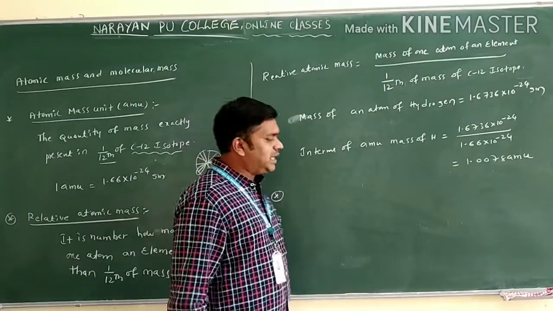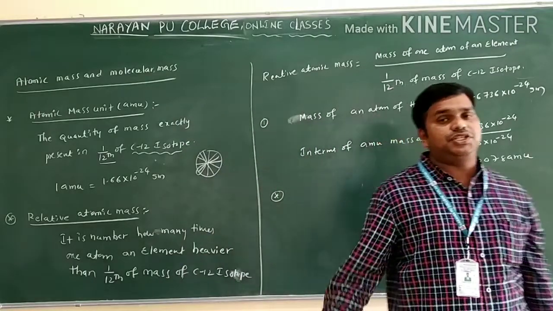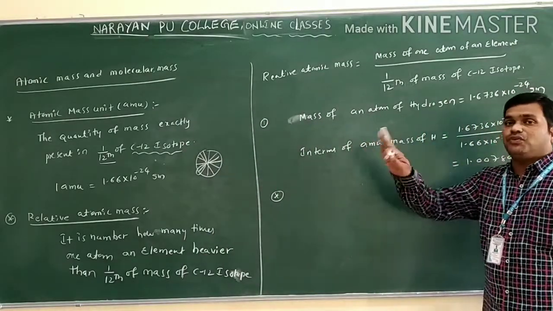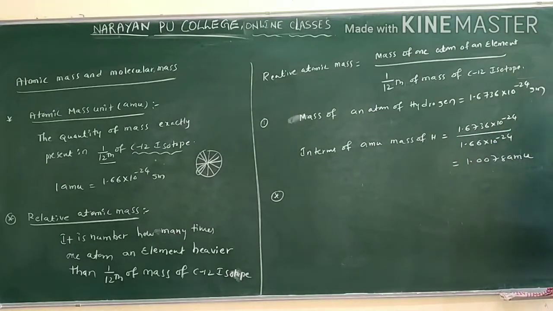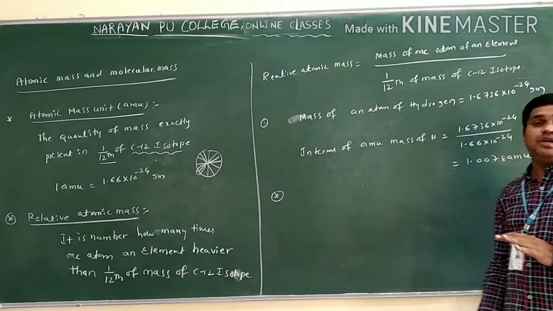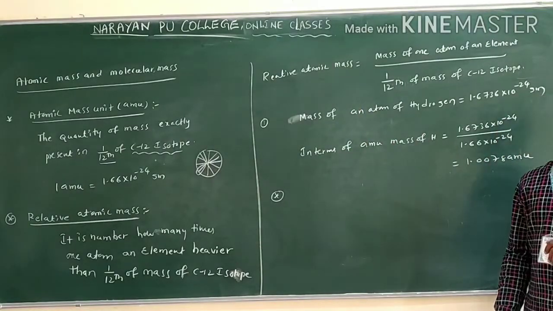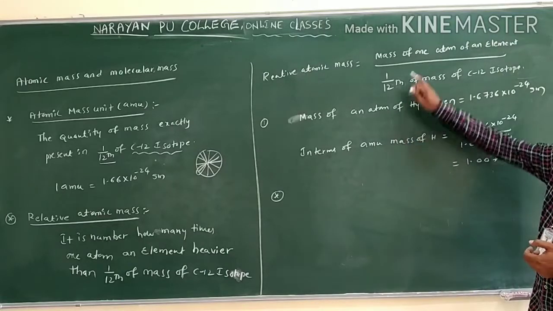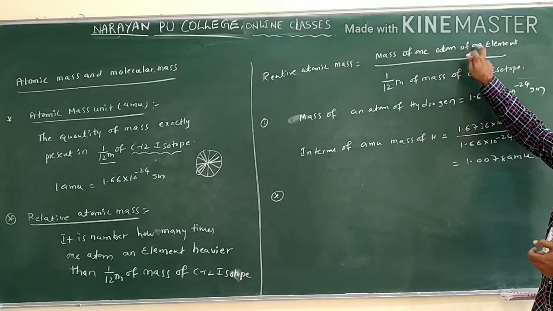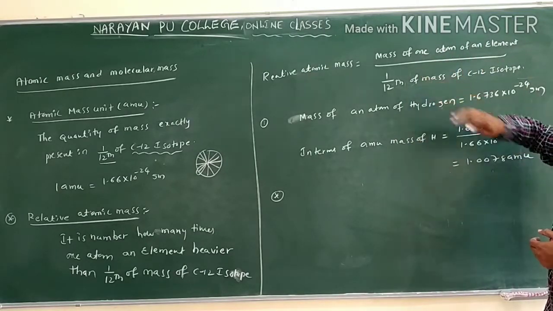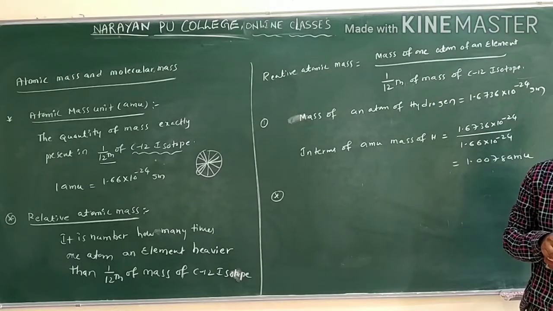The mass of an atom of hydrogen is given as 1.6736 into 10 power minus 24 grams. They ask us to find the relative atomic mass of hydrogen. So relative atomic mass of hydrogen means what? Mass of one atom of an element divided by 1/12 of the mass of C12 isotope.